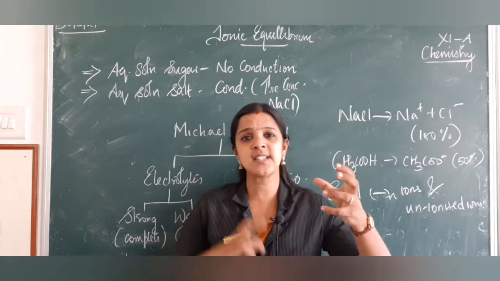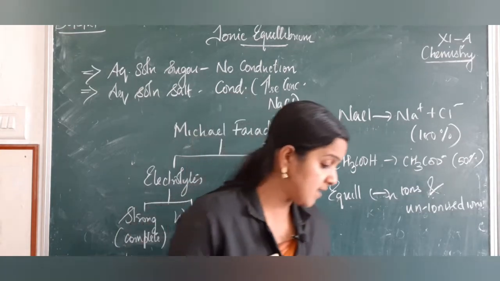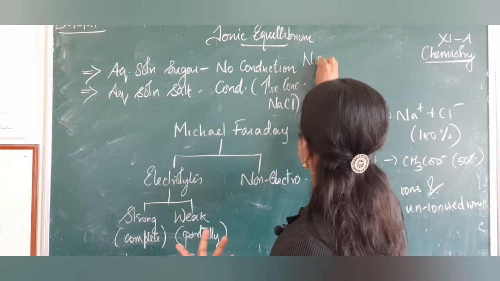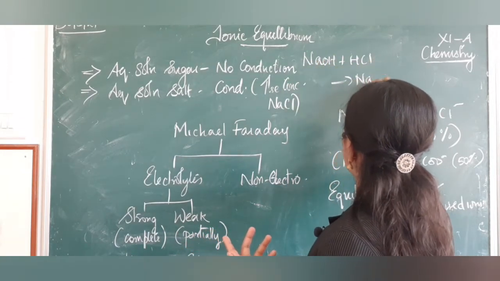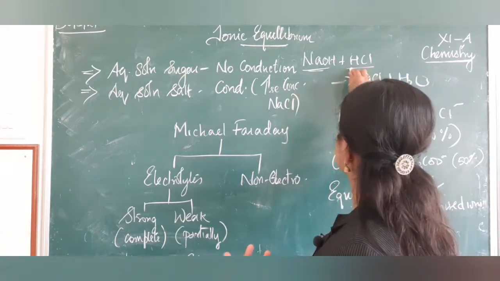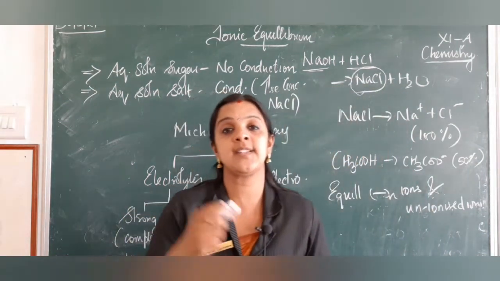Now when an acid combines with a base, it forms a salt. That is how we know how sodium chloride is developed. Sodium hydroxide, when combining with HCl, gives sodium chloride plus water. So this is a strong base, this is my strong acid, and this is the salt that we get when an acid combines with a base.